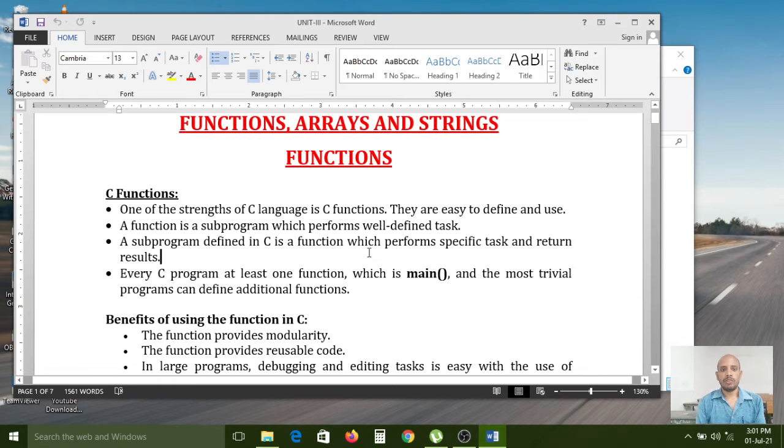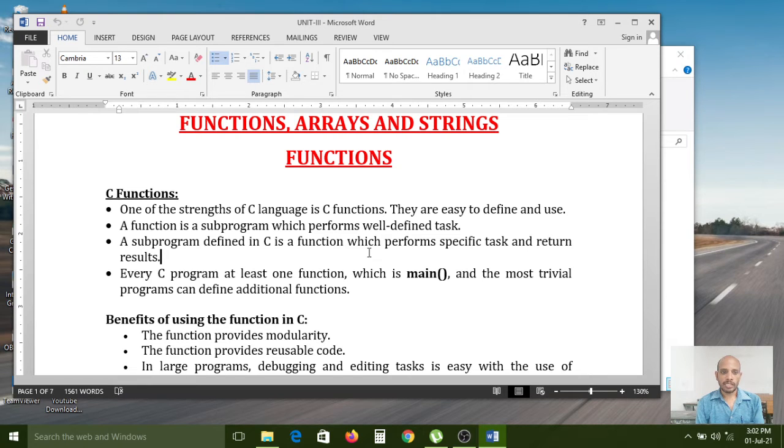For example, if you take a bank project, whatever options you have, deposit option, balance inquiry option, withdrawal option, net banking option, mobile banking option, each and every option has some specific task. So the related statements we have to write in a function. For the deposit method, if you have 100 lines of code, those 100 lines of statements you need to write in a function only. Then you can use the function easily.